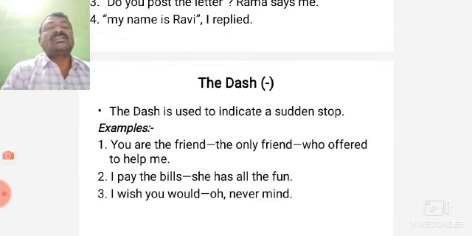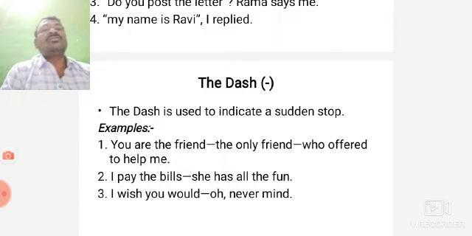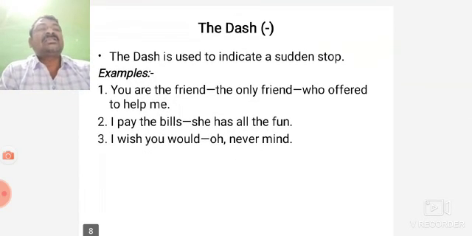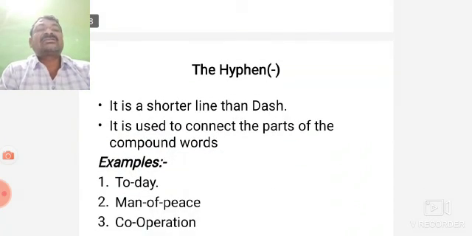Here the dash is used to indicate a sudden stop. A sudden stop in a sentence is indicated by the dash. You are the friend dash, the only friend who offered to help me. I pay the bills, she has all of the fun. I wish you would, oh never mind. This is the sudden stop in a sentence.